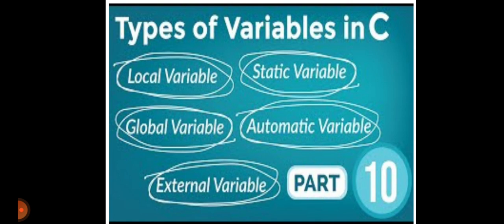Then next, what are the types of variables in C language? There are 5 types: local variable, global variable, static variable, automatic variable and external variable. So we will see one by one.